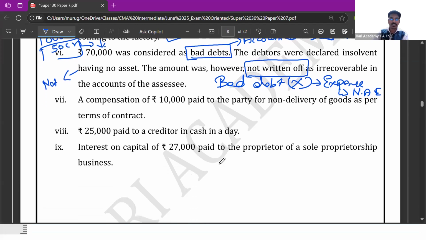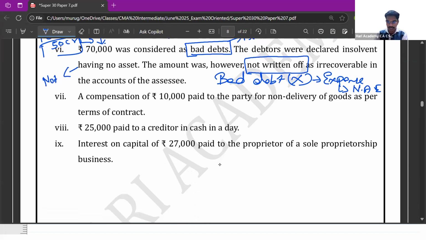Next is compensation of rupees 10,000 paid to a party for non-delivery in terms of contract. This is an allowed expenditure. Rupees 25,000 paid to a creditor. This is again not allowed as per 40A(3), since this is more than 10,000. If it is more than 10,000, then it is not allowed as an expenditure.